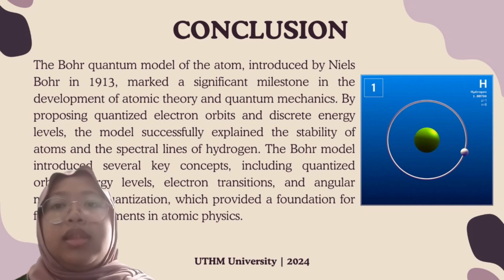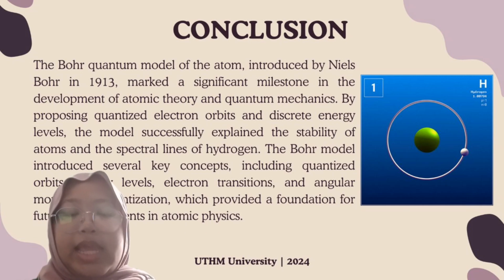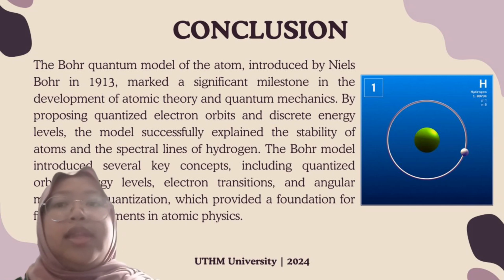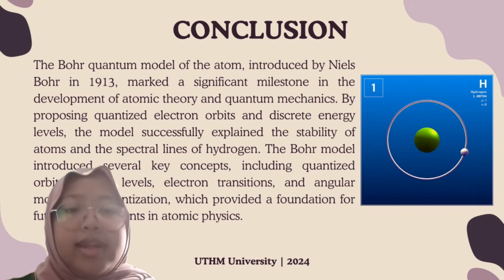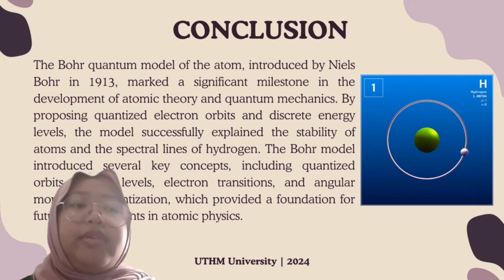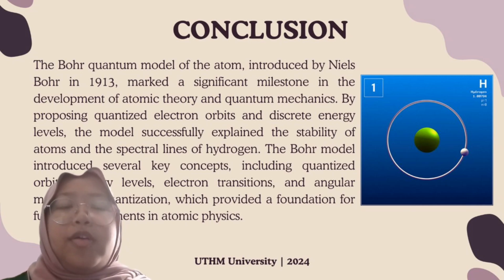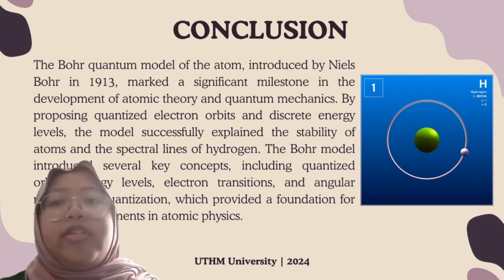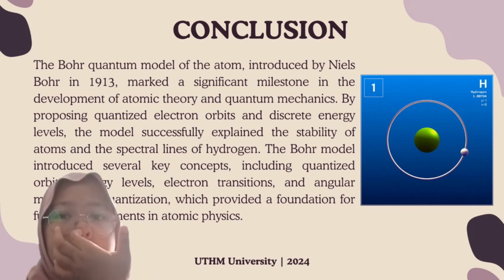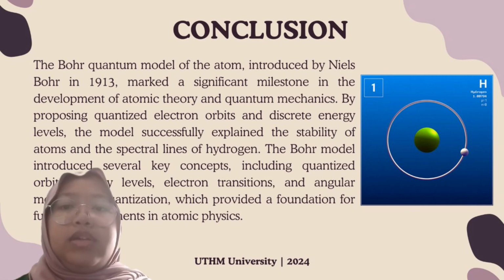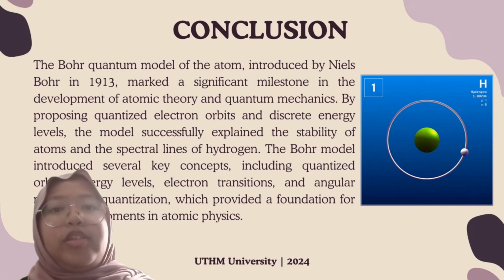By proposing quantized electron orbits and discrete energy levels, the model successfully explained the stability of the atom and the spectral lines of hydrogen. The Bohr model introduced several key concepts, including quantized orbits, energy levels, electron transitions, and angular momentum quantization, which provide a foundation for the future development of atomic physics.